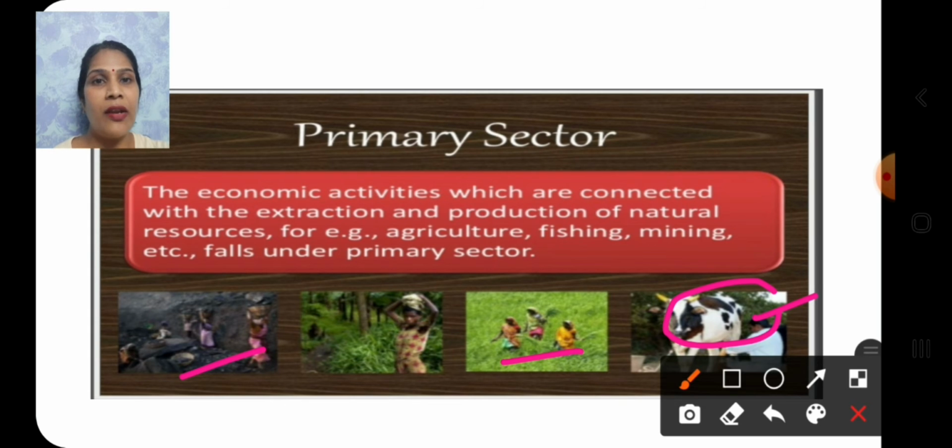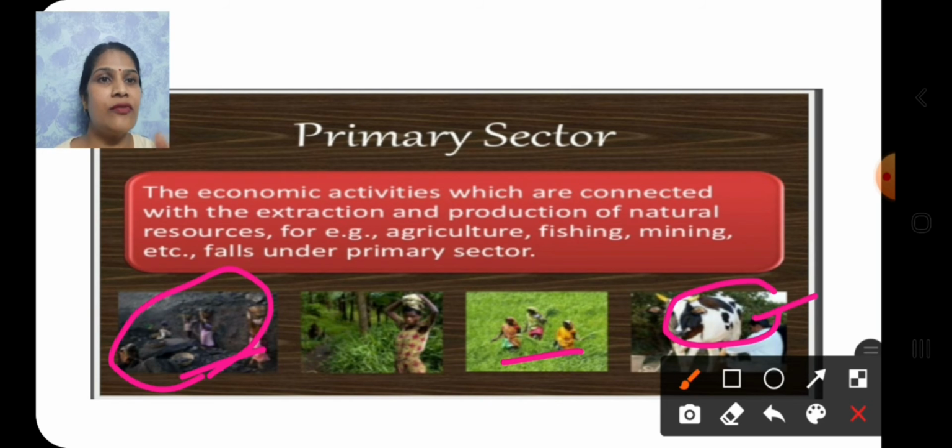Similarly, when we look at mining, the ores are also natural products. The minerals and ores are natural products. When we produce goods by exploiting natural resources, it is an activity of the primary sector.